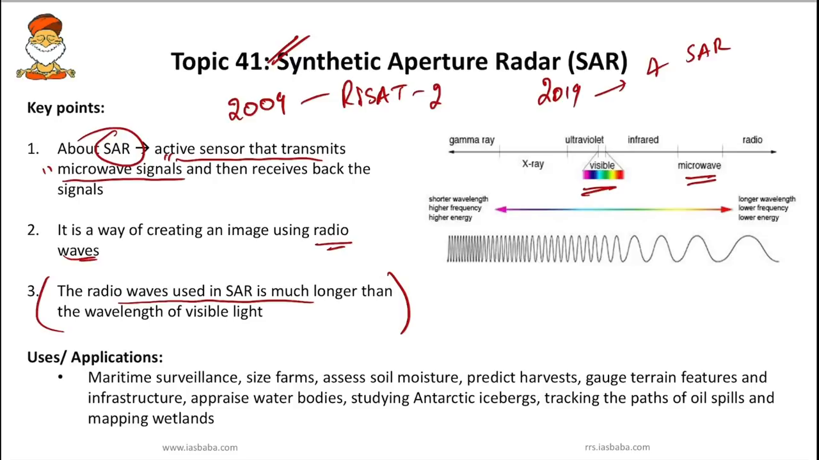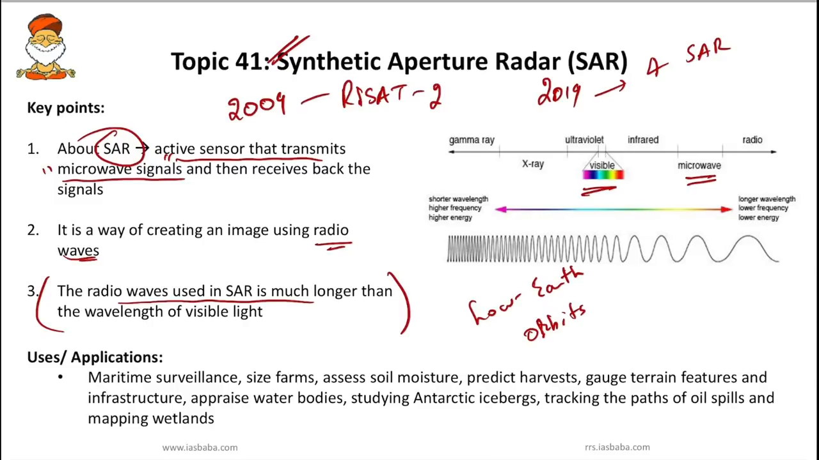So in simple, you have to remember, SAR bounces a microwave radar signal, and SAR satellites, they are placed in low Earth orbits. So you have to remember, these SAR satellites, they are placed usually in low Earth orbits, and it is capable of producing extremely high resolution images.